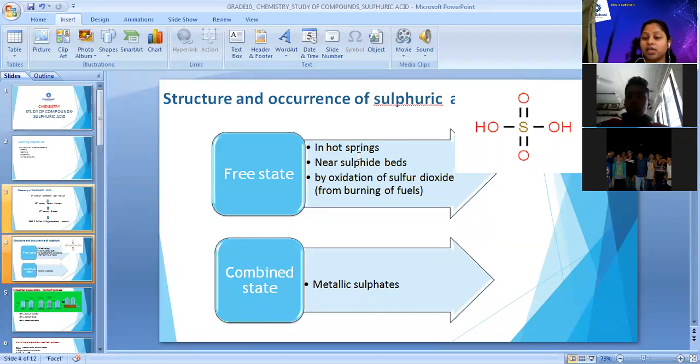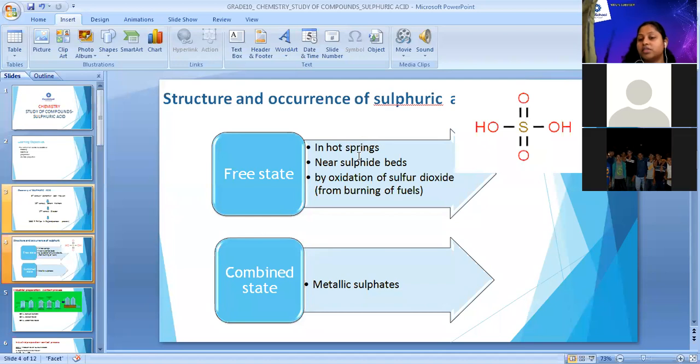Then in the combined state, yes. Ma'am, what's the difference between triple bond, double bond, and single bond? I think we have studied those things in bonding, where we studied electrovalent or ionic bonds and covalent bonds. When there is a single bond, only 2 electrons are bonded. If there is a double bond, like in sulfuric acid, a double bond between sulfur and oxygen means 2 electrons of sulfur are bonded with 2 electrons of oxygen together, right?